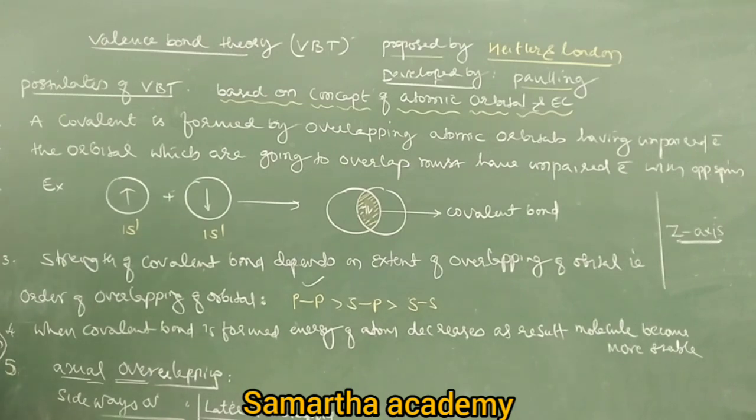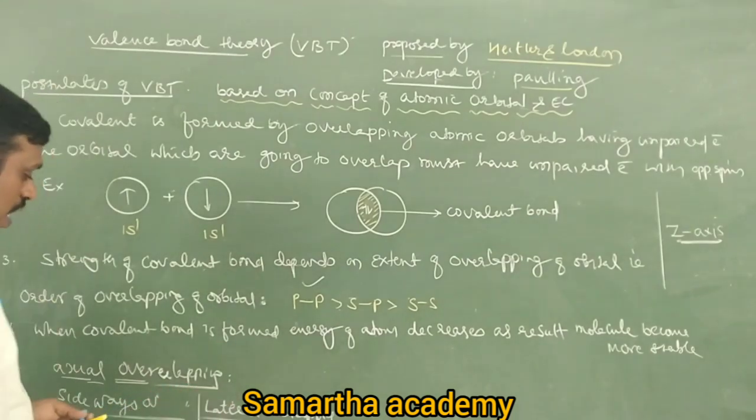Okay, now next, can you tell me, among axial overlapping and sideways overlapping, which overlapping gives a stronger bond? Which overlapping is maximum? Axial. Right on.